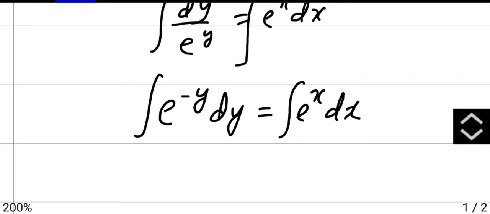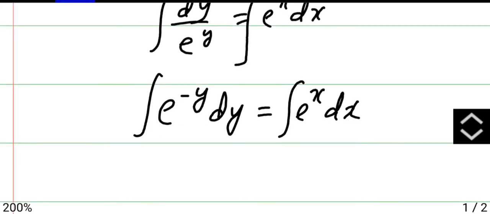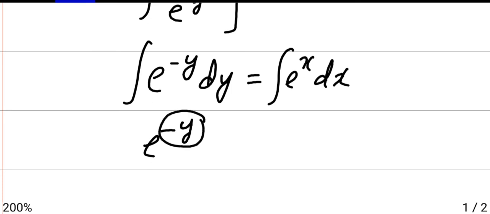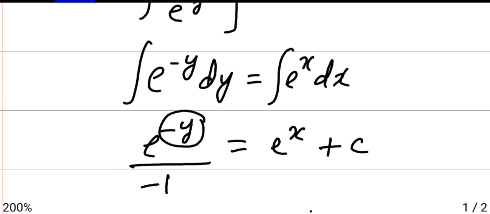We can use it even here, e power x. E power y is e power y only, and what is in the place of x? It is minus y. So integrate that minus y, it will be minus 1, and then e power x is e power x, and then plus small c.